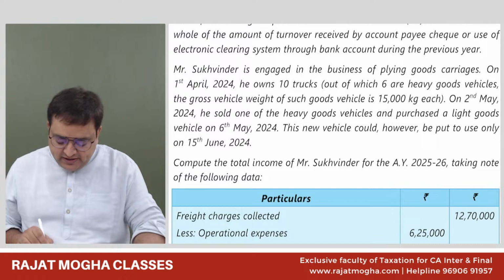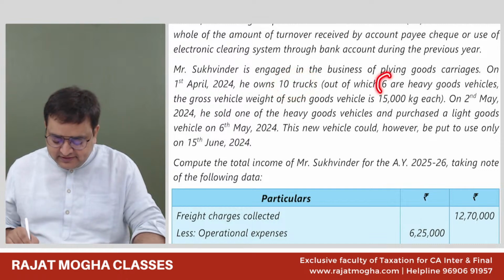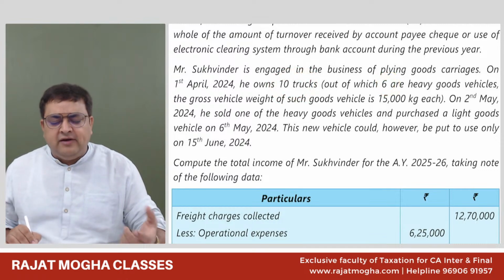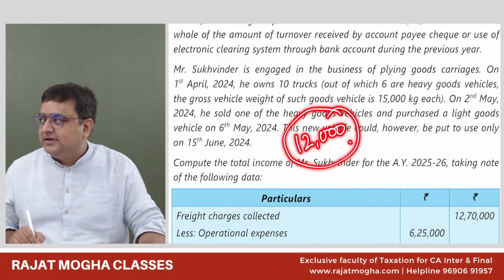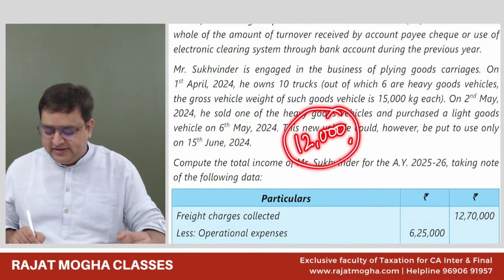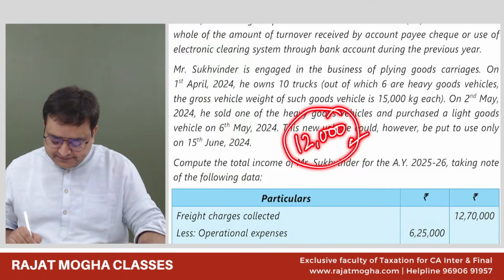So he has 10 vehicles, out of which 6 were heavy goods vehicles. And we understand what a heavy goods vehicle is: any vehicle which has a weight of more than 12,000 kg, that is 12 tons. It's a heavy goods vehicle.